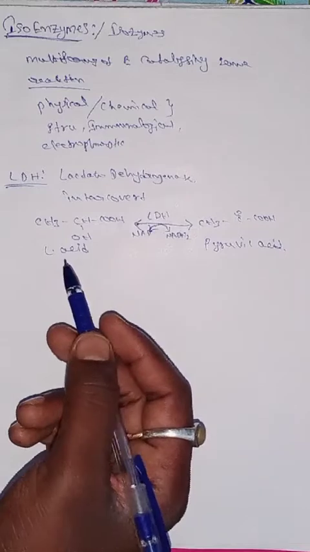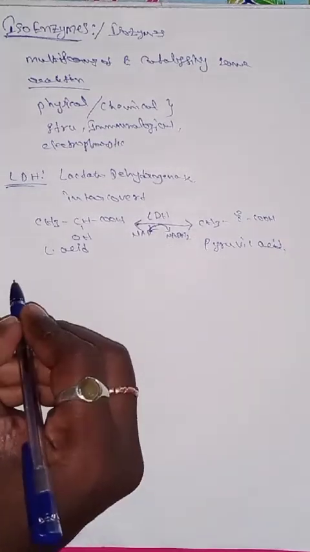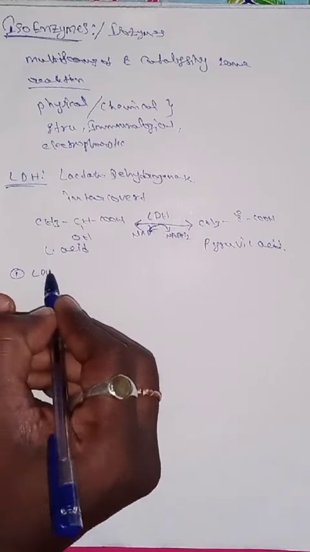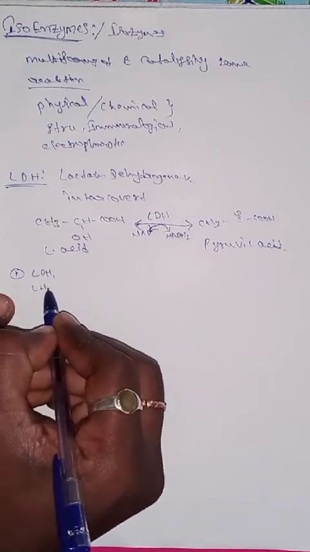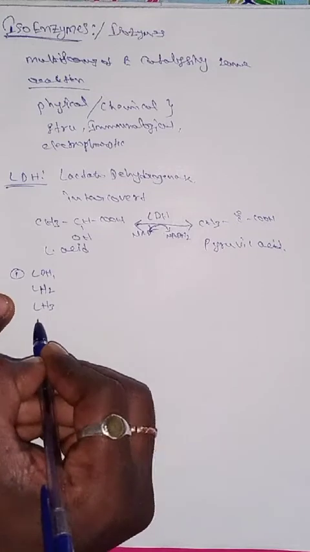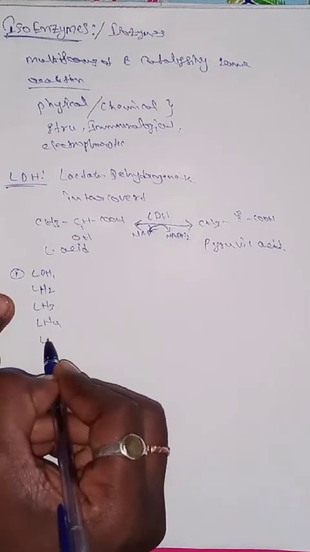So LDH is divided into how many types? 5 types. Number 1 is LDH1, number 2 is LDH2, number 3 is LDH3, LDH4 and LDH5.